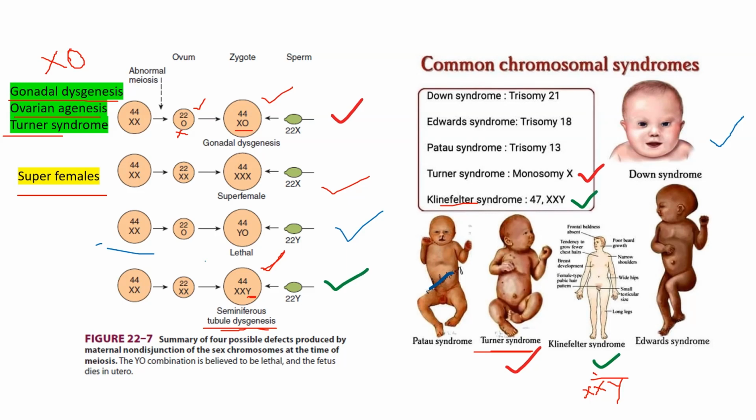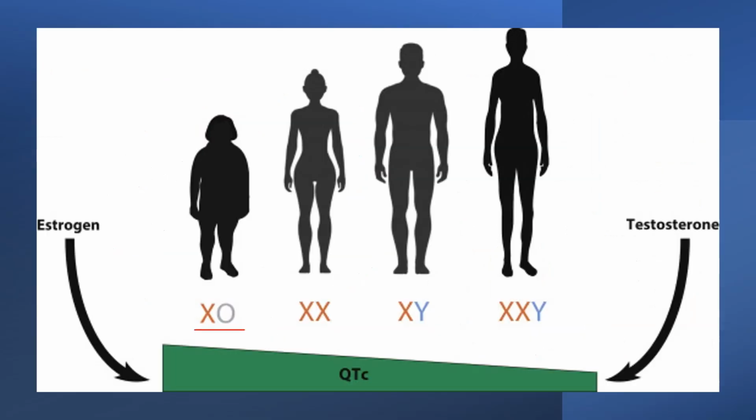Then another non-disjunction condition is XXY, that is the chromosome pattern known as Klinefelter syndrome. Okay. The next condition is XXY, the presence of one extra X. This XXY pattern is the most common sex chromosomal disorder.